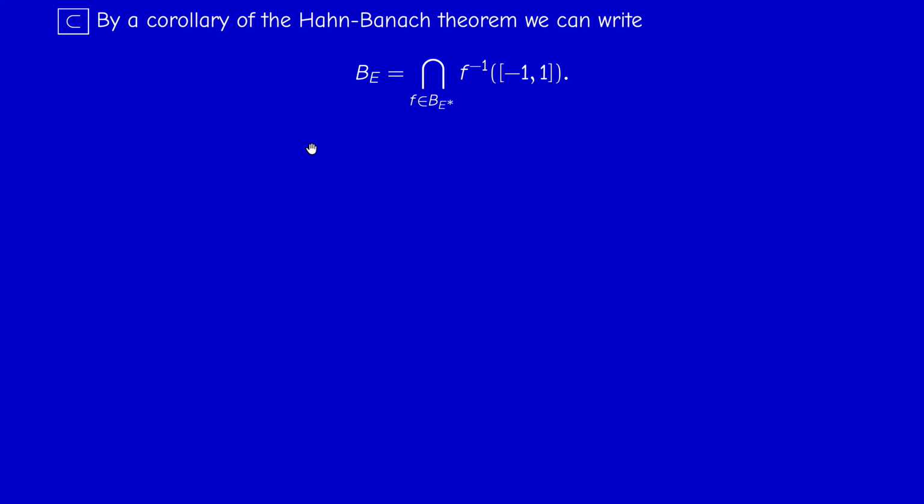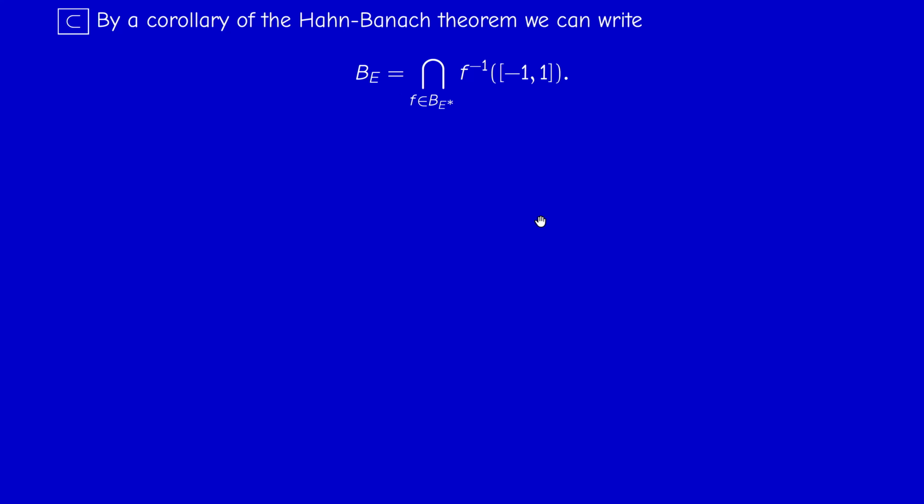Now this looks strange, but this is just saying that the norm of x is the supremum of |f(x)| for f in the closed unit ball of E star. So this is equivalent to the corollary, giving the norm of x in terms of the supremum of f of x. So just take a paper and a pen and check that.